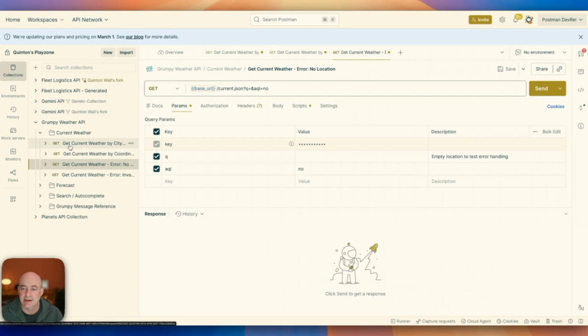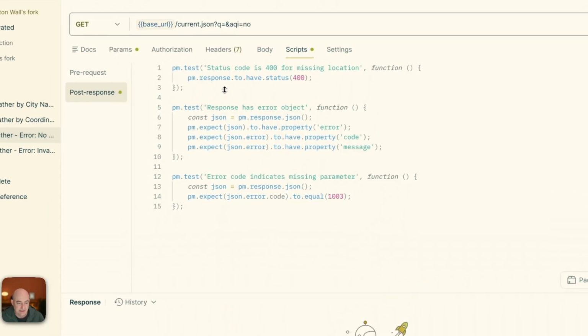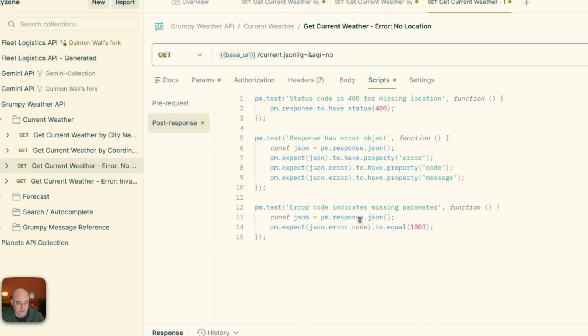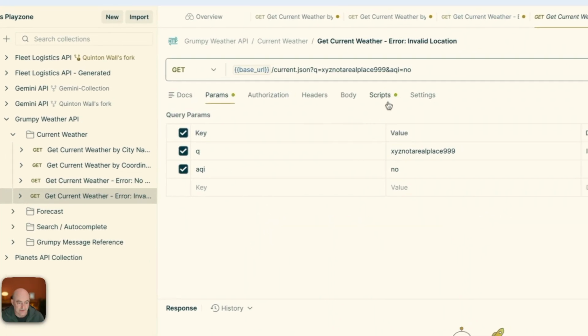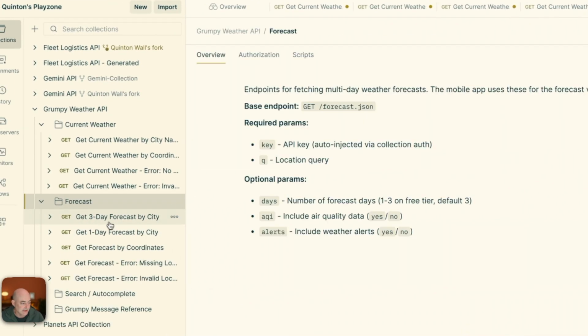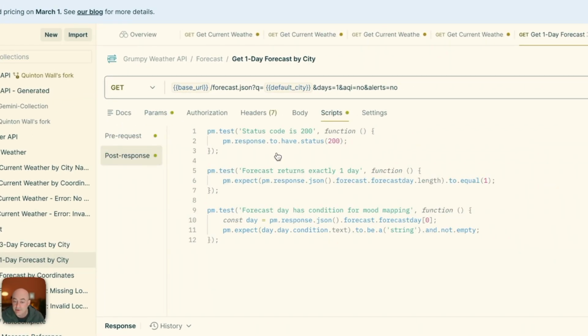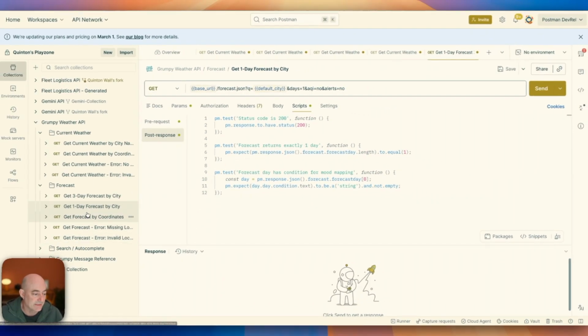But because we were creating everything in production as well, I asked the agent to make sure that it created test scripts. So if I just click into one of these test scripts here, you can see I've got tests for 400s, looking for other endpoints and tests, making sure that locations work. Everything is inside here as planned and is expected. This looks pretty impressive. Now I know that these are going to function correctly because they're created and managed inside Postman, and we created all of those test cases. So our QA tester agent as part of that team can do its job.